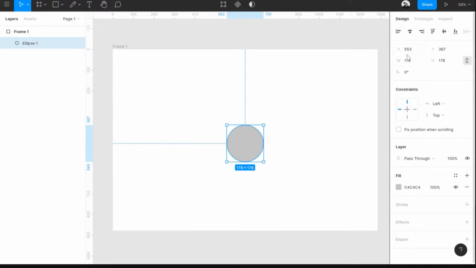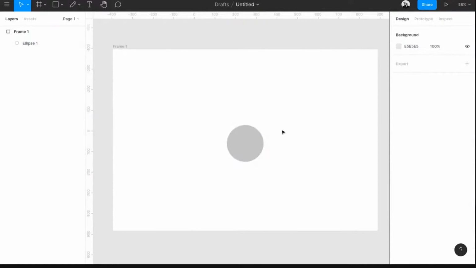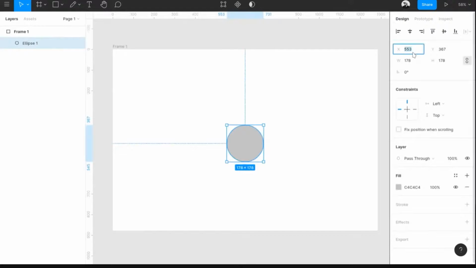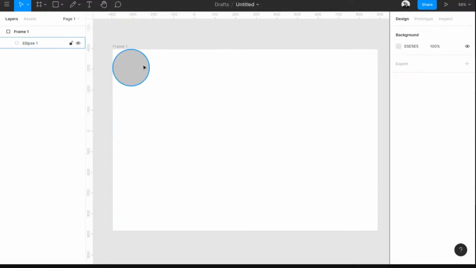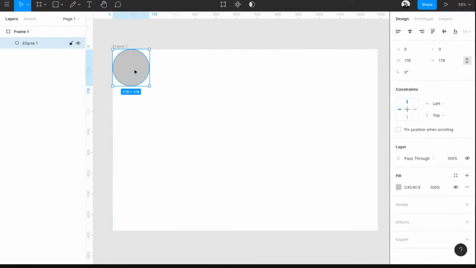So the next thing over here in the right side panel is the positioning of things. So X and Y position is relative to the frame you are drawing in. If you click on that, you can say 0 and 0. It will go to the X and Y 0 position. It starts from 0, 0 to the size of your frame actually. You can align over there. Basically, you can drag, and it will automatically do those things for you.